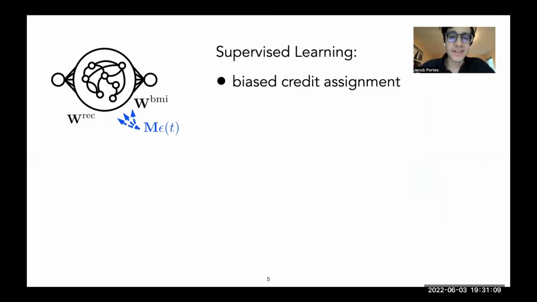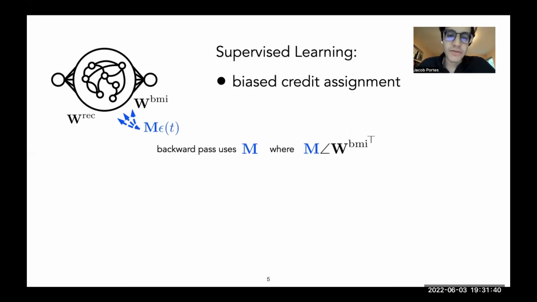One key idea here is that we use RNN modeling to simulate different types of learning rules. The key here is that W_BMI, the readout matrix, is fixed, and it's controllable by the experimenter. Under simple backpropagation through time, you'd have to take the transpose of W_BMI. However, we argue that in a biological setting, it's unlikely that the monkey would have a perfect transpose of this decoder, especially if you change it.